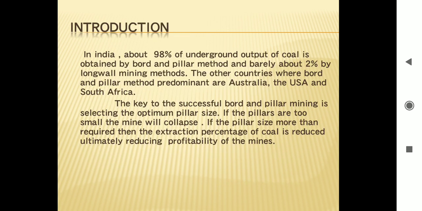In India, about 98% of underground output of coal is obtained by the board and pillar method and barely about 2% by longwall mining methods. The other countries where the board and pillar method is prominent are Australia, US and South Africa.